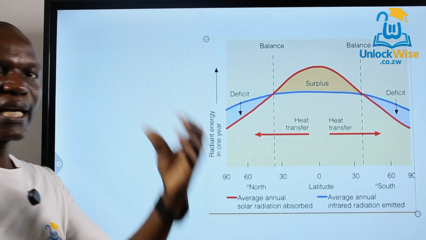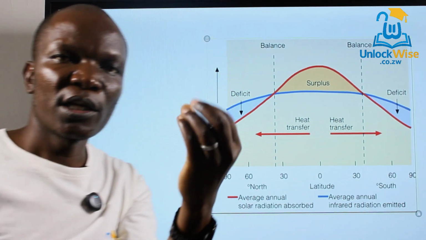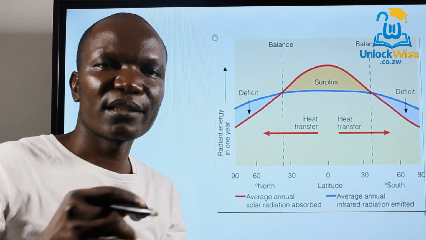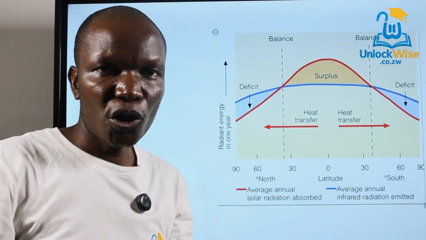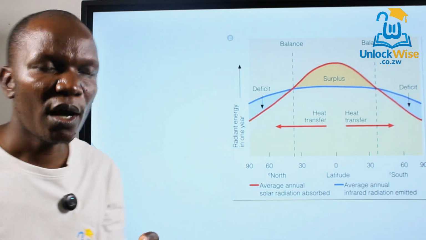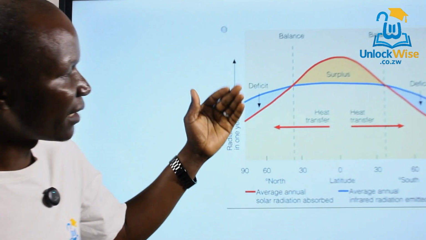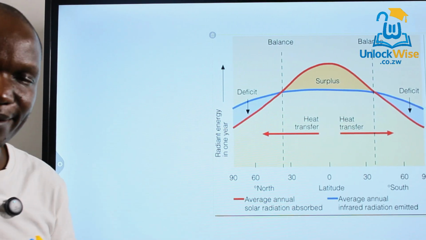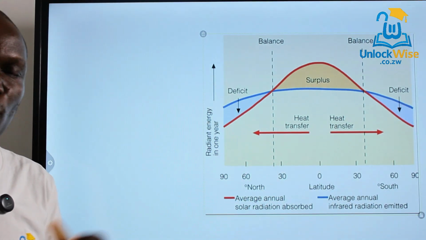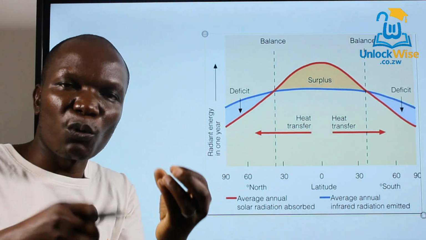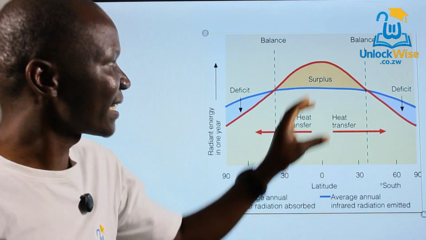Why? Because incoming solar radiation is greater than the heat that is being lost. So because of that, we have what we call a positive heat balance. Why? Because we are receiving more insolation than we are losing. So there is a surplus here.